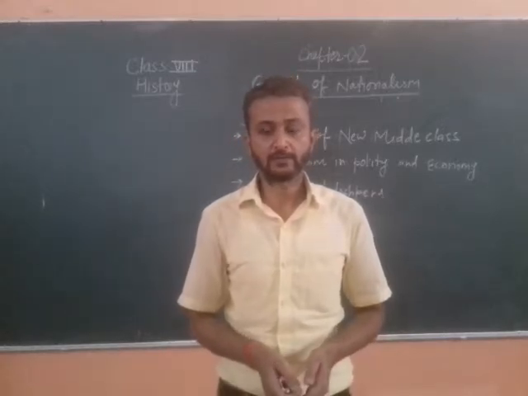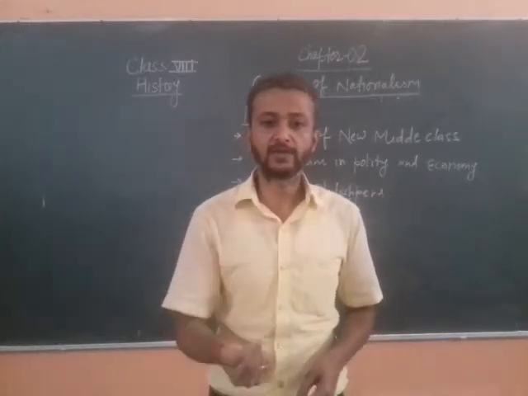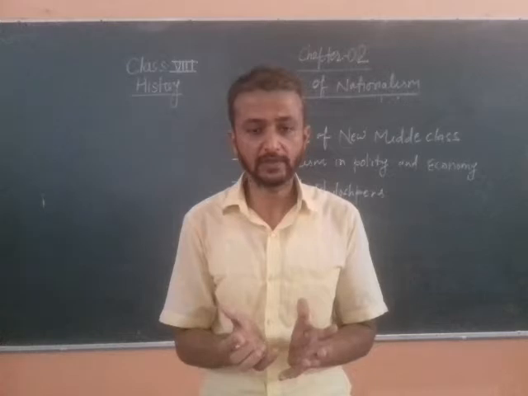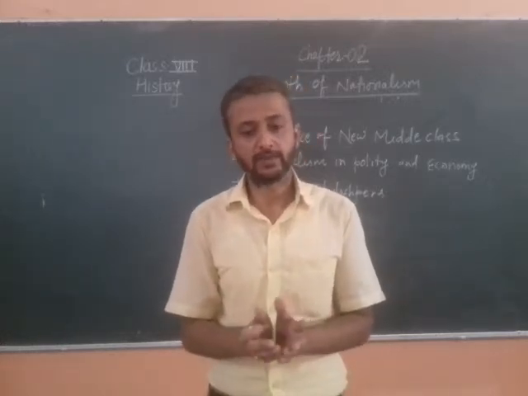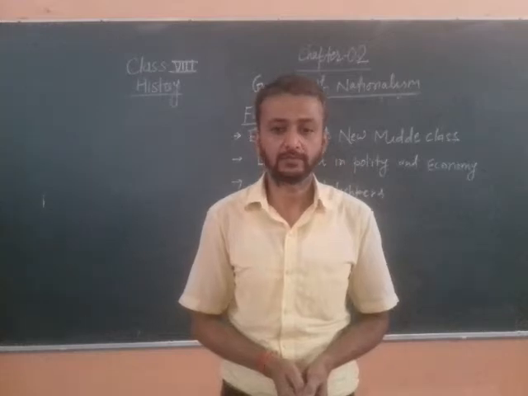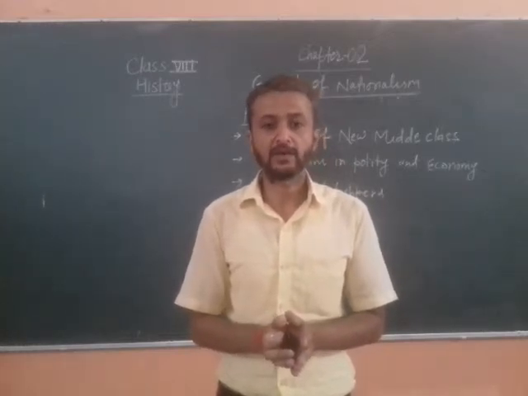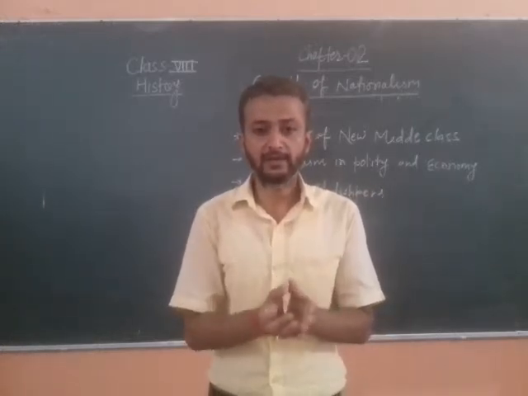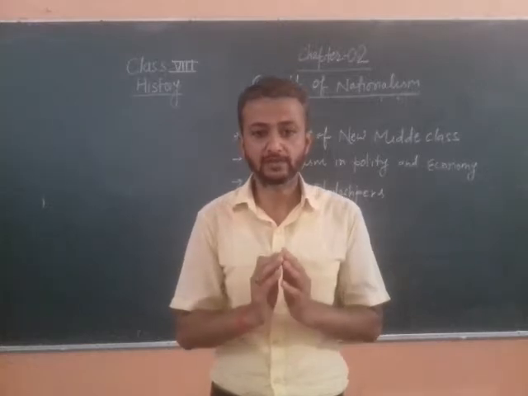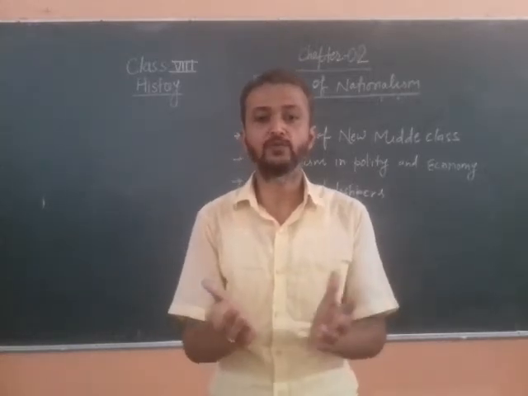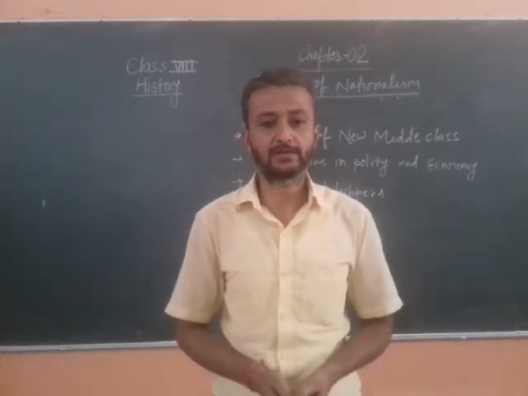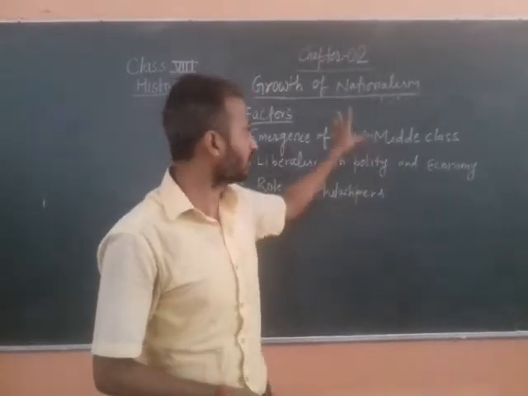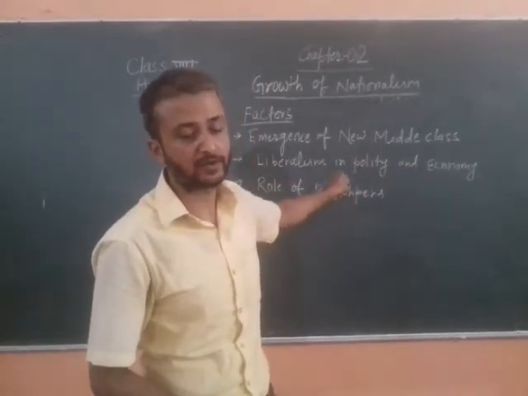So we can say in France in 1789 the revolution took place against the absolute monarchy. With the uprising of 1789, nationalism and the idea of nation emerged at first in Europe, and then this idea spread to the rest of Europe from France and then to the other parts of the world. This is actually a very important event of history.